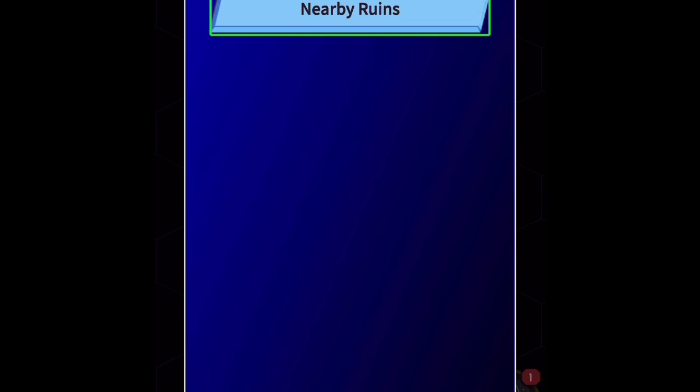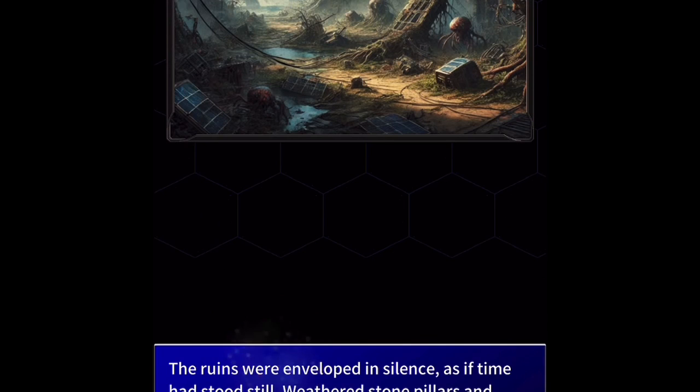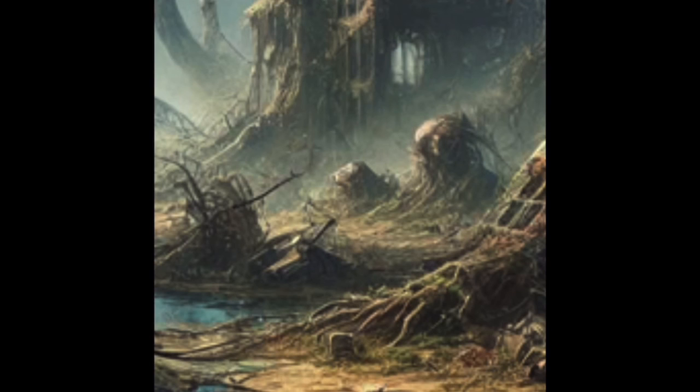Nearby ruins. Level 2 nearby ruins. I want to find that monster. But the ruins were enveloped in silence, as if time had stood still. Bare arm goblin. Okay, select.